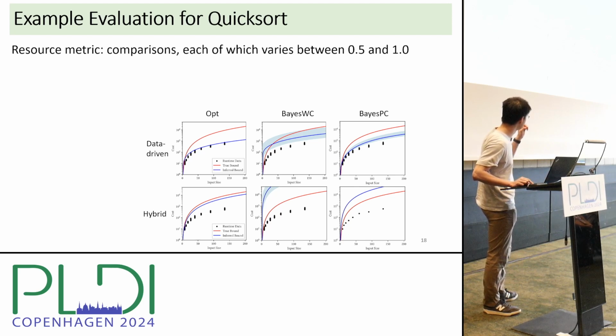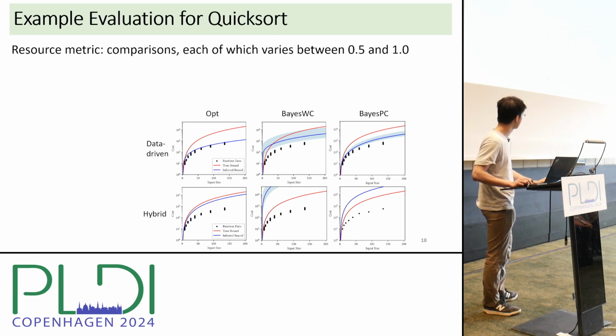The second row is for hybrid analysis of quicksort, where we perform data-driven analysis on the partition function, which is used inside quicksort, and static analysis on the rest. The first column is for opt, the second column is for base WC, and the last column is for base BC. In each plot, the red line indicates a ground truth cost bound. So that's what we aim for in resource analysis.